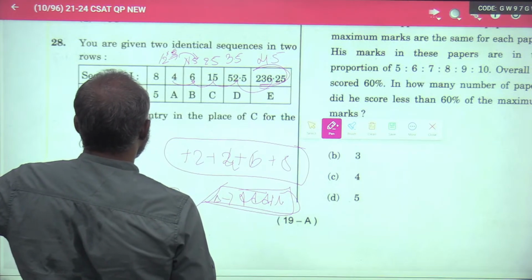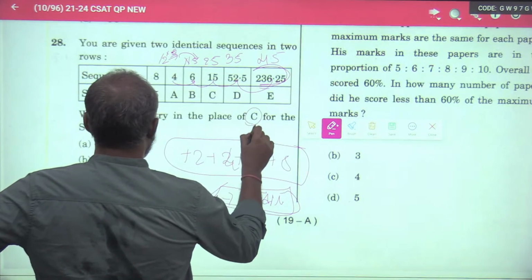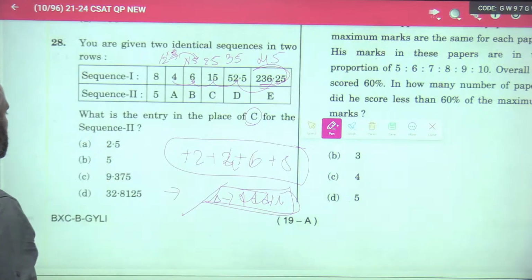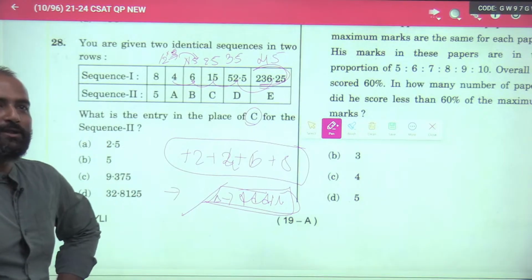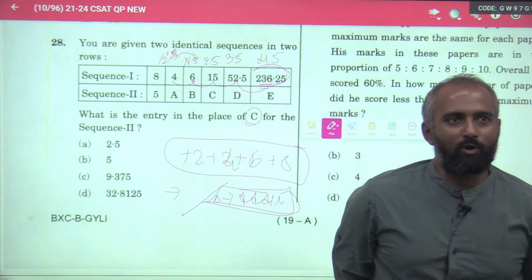Now what is the entry in the place of C for sequence 2? You see, do you really need to calculate? I keep on telling you. Okay, pro 1. What is pro?